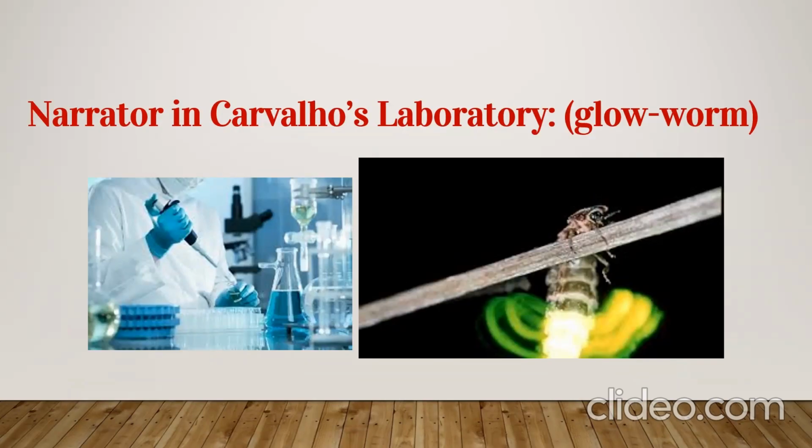Now the narrator went to Carvalho, and he met Carvalho in his laboratory, and there the narrator told Carvalho that he had seen an earthen pot full of bees, which was discovered by his dog Kiwi. Then Carvalho took the narrator nearby in his laboratory, and through his apparatus and instruments, he showed him some glowworms. He said, come and see this glowworm here, and this glowworm was discovered by Mandana, he said.